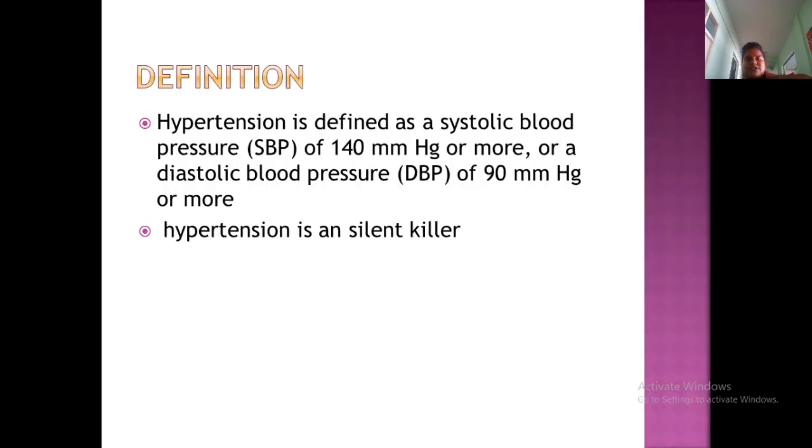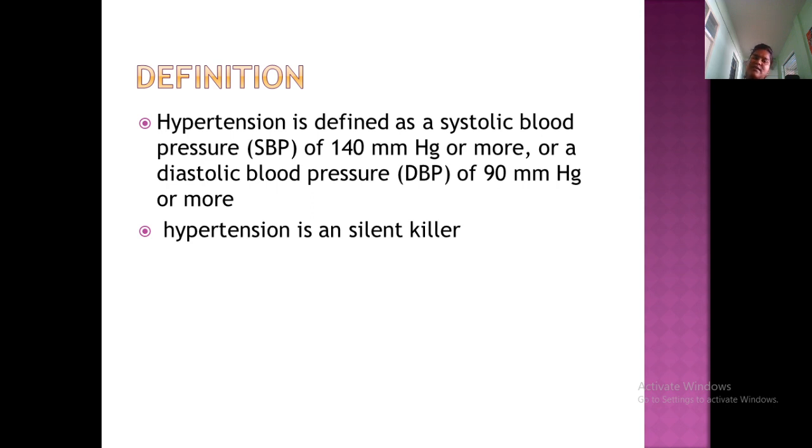So hypertension is defined as, actually you have learned in your first year, the increased blood pressure, but in your second year you will learn the exact definition. The exact definition is a systolic blood pressure of 140 mm of Hg or more, or diastolic of 90 mm of Hg or more. So this is the exact definition.